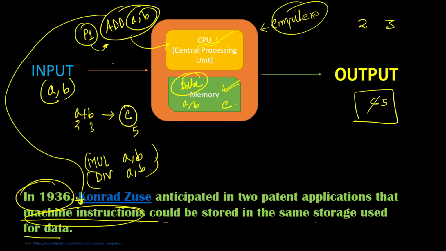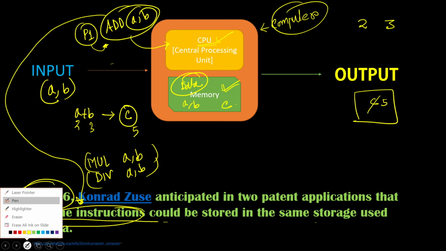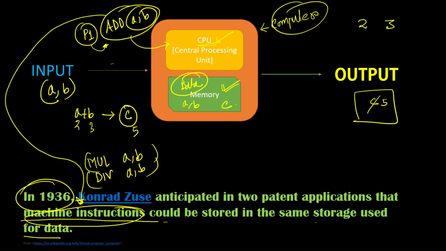That means I have just told you that this program P1 you give as a form of input. But what Konrad Zuse said is that as you store the data, why not also store this P1 program directly into the memory, so that you don't have to explicitly give it to the computer.